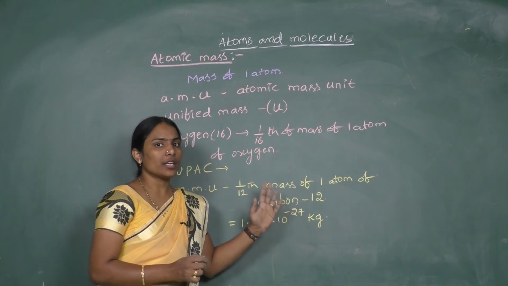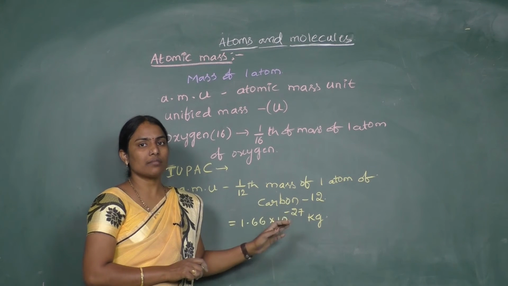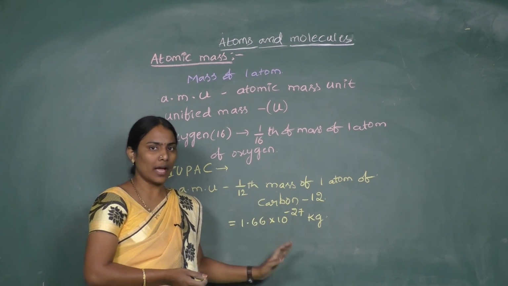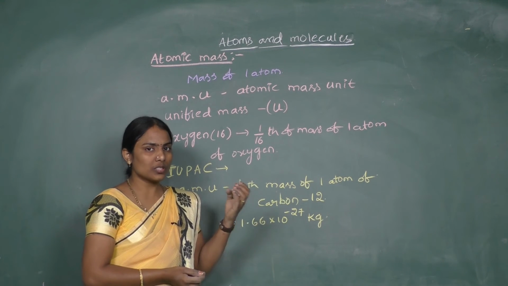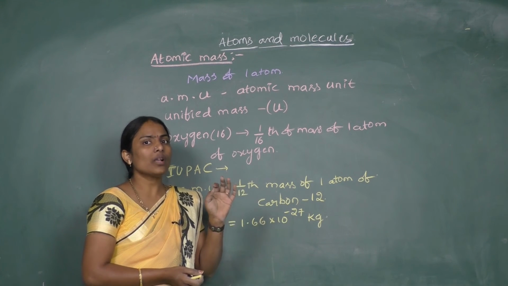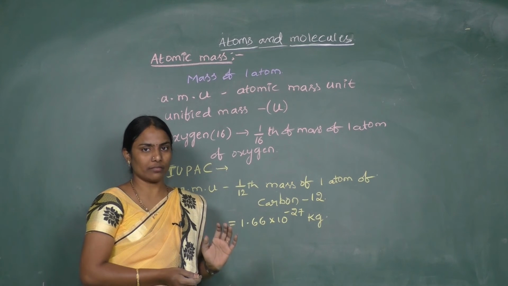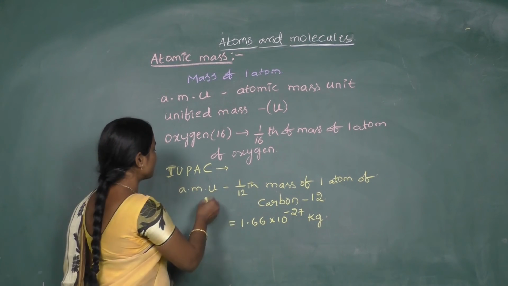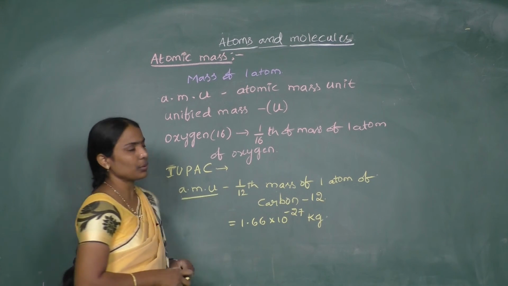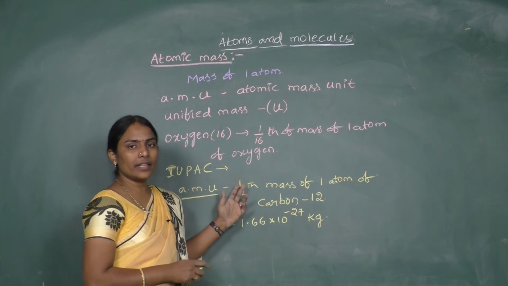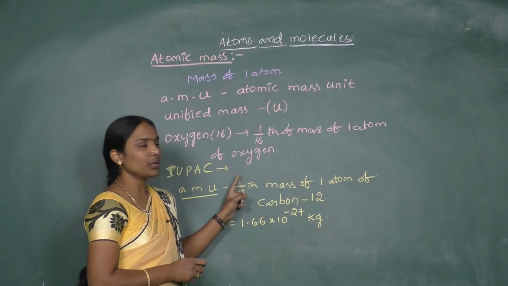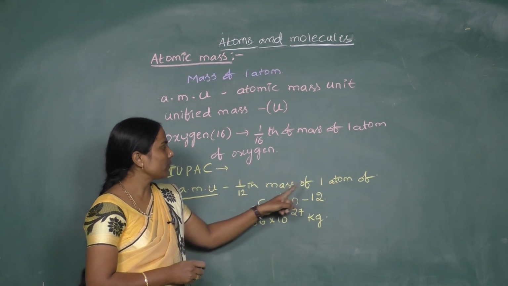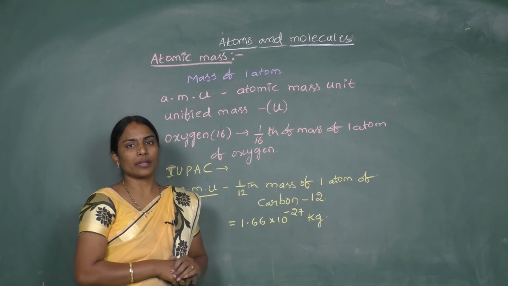But remember that kgs or grams, whatever they may be, are not comfortable for us to measure the masses of atoms, because atoms are so small. Hence, a small standard reference unit is required to measure the mass of an atom. And what is such a small standard reference unit? That is AMU. And the value of 1 AMU is taken as 1/12th of the mass of 1 atom of carbon.